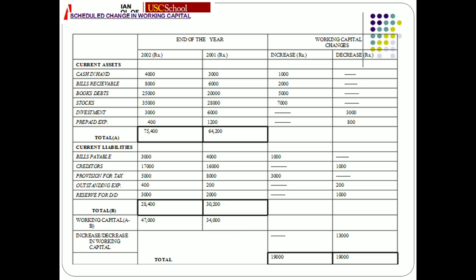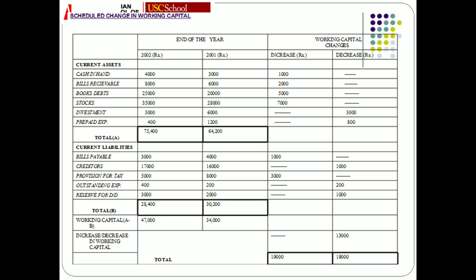Now if you look at the value of bills payable, in the previous year it was 4,000, in the current year it is 3,000. It means the value has decreased. Now what we have discussed earlier, this is a current liability. If there is a decrease in current liability, then it would result in an increase in working capital. So if it is decreased, it would be written in the increase column. If it is increased, then it would be written in the decrease column.